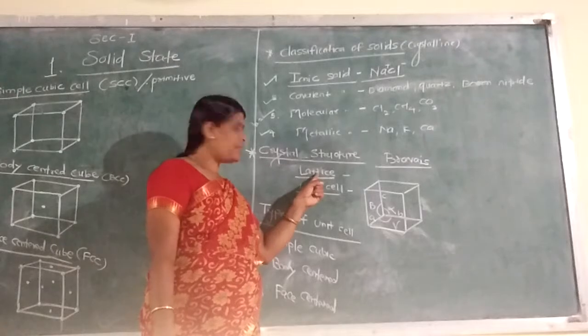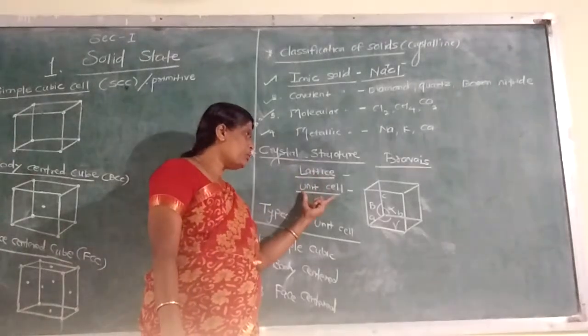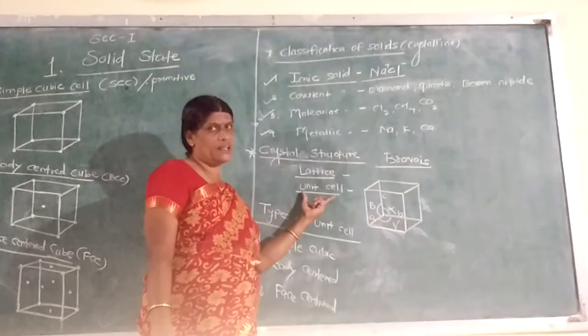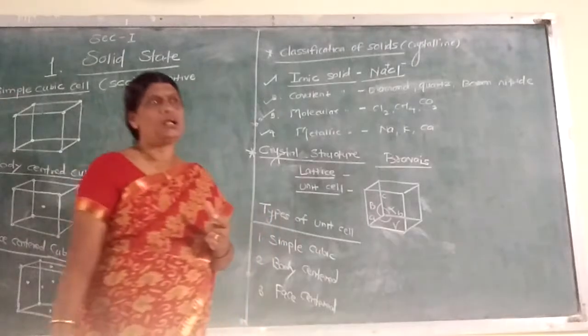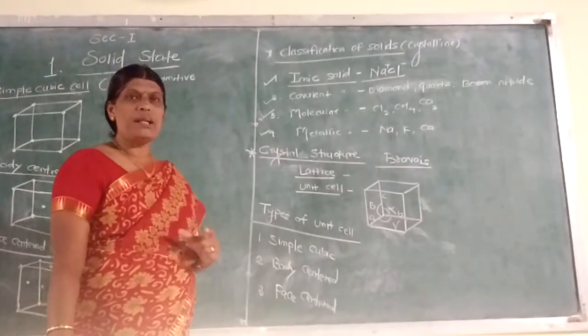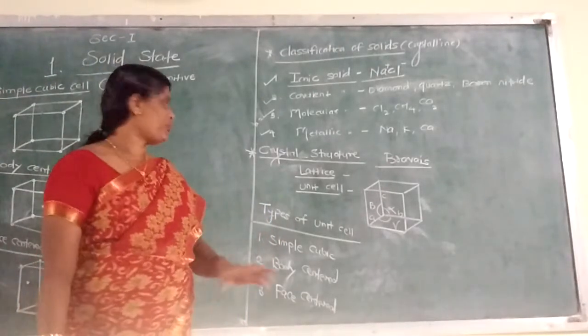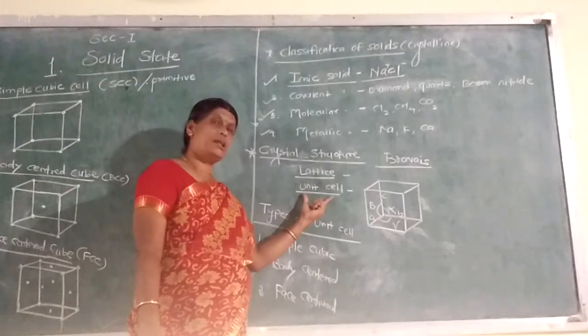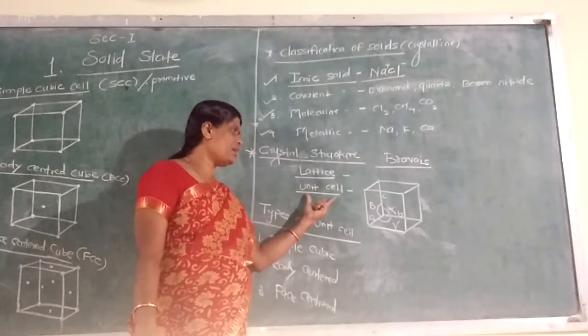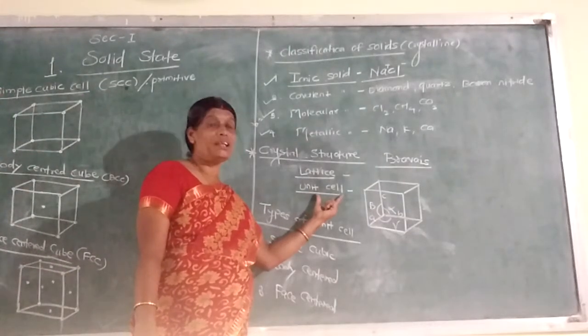By this lattice, first the unit cell is formed. What is the unit cell? The smallest repeating unit of the crystal is known as a unit cell.